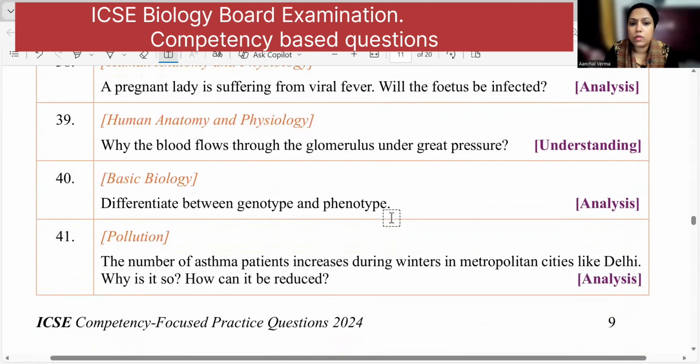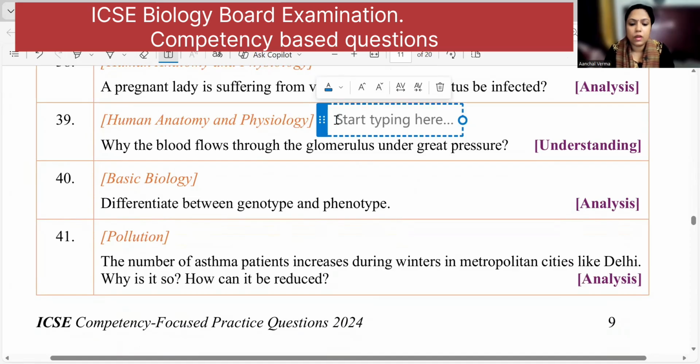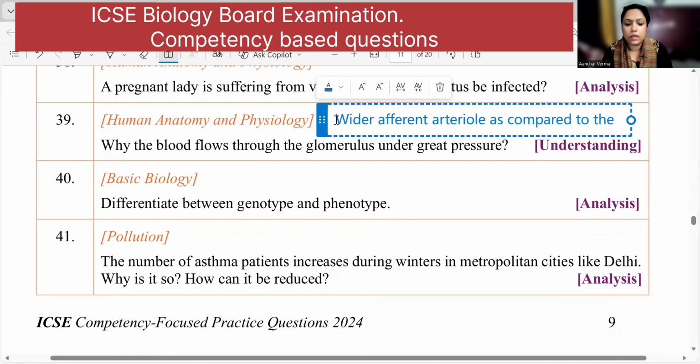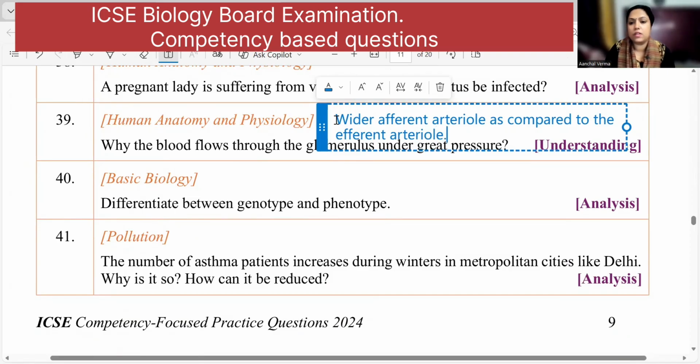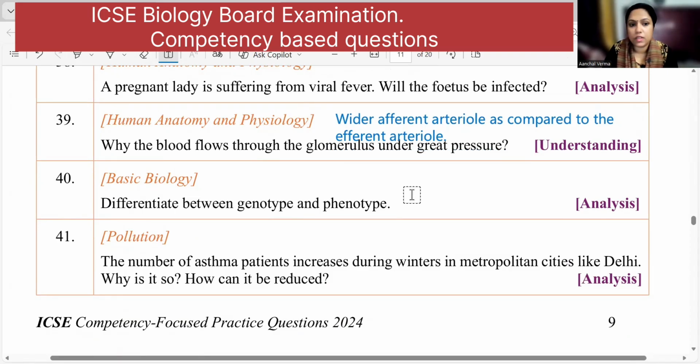Why does blood flow through the glomerulus under great pressure? Here, the different diameter of the arteries, that is the afferent and the efferent arterioles, that is, you can say wider afferent arteriole as compared to the efferent arteriole, it creates pressure in the glomerulus, which helps in ultrafiltration.